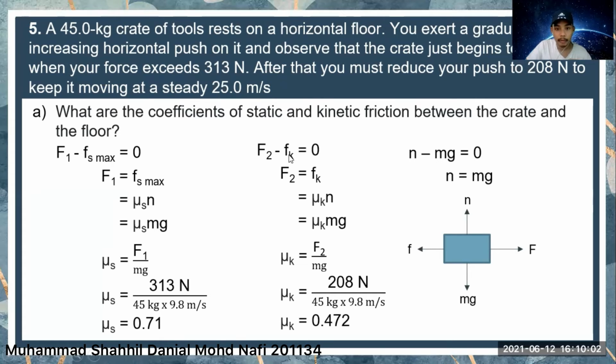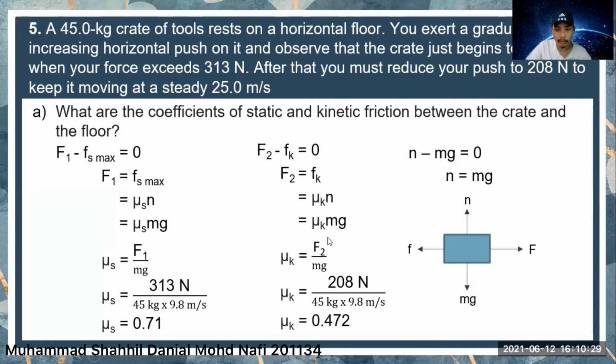Then we move this to the right side, which is Fk, and insert the formula mu k multiplied with n, where n equals mg, and insert this into this equation. We need to find the coefficient, right? So we move mg to the left side, and we will have this equation.